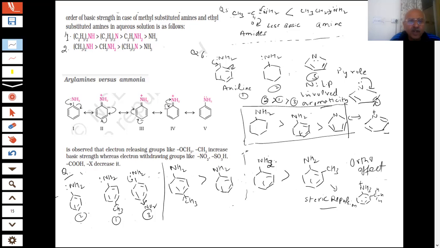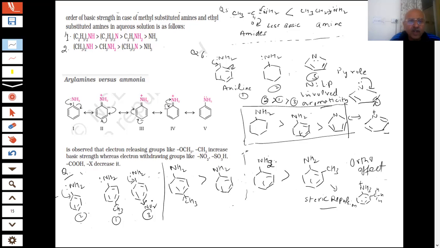So what is happening, student? That electron withdrawing group is here. Here also electron withdrawal is taking place, but this is also giving, electron is being given, students. So comparison is done in many ways for the compounds which we are talking about.